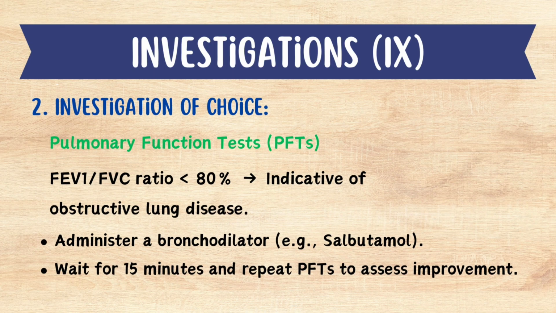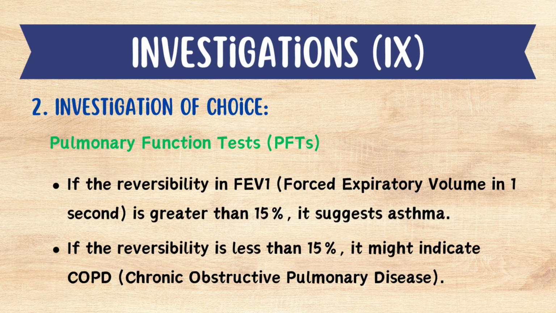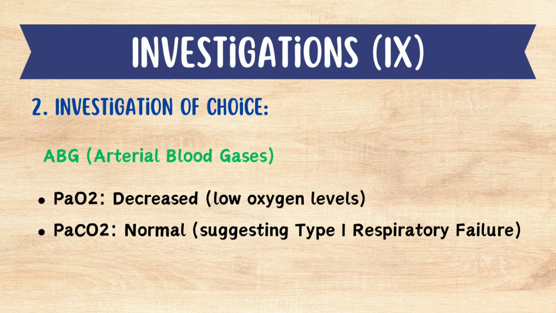In the pulmonary function tests or PFTs, the ratio of FEV1 by FVC will be less than 80%, which is indicative of obstructive lung disease. So we will administer a bronchodilator, which is normally salbutamol, wait for 15 minutes, and repeat PFTs to assess improvement. If the reversibility in FEV1 is greater than 15%, then it suggests asthma. If the reversibility is less than 15%, it might indicate COPD. On ABGs, the partial pressure of oxygen will be decreased and partial pressure of CO2 will be normal, which is an indication of type 1 respiratory failure.